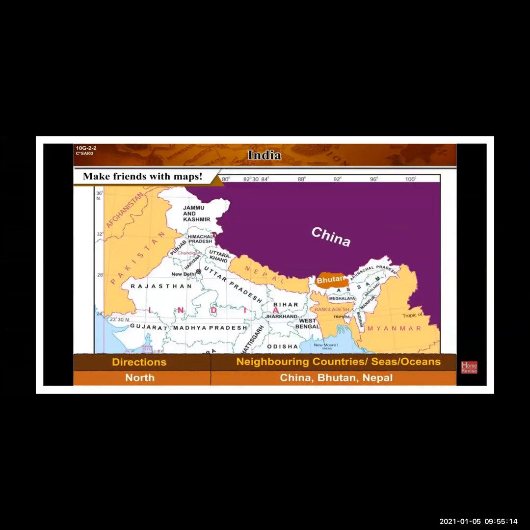Now towards the north, see China. You can see easily. Then Bhutan is there. Then Nepal towards the north. Now west. Now west you can see Pakistan, Afghanistan, and Arabian Sea. Now towards the south, Sri Lanka, and you can see the Indian Ocean, written in big, Indian Ocean.